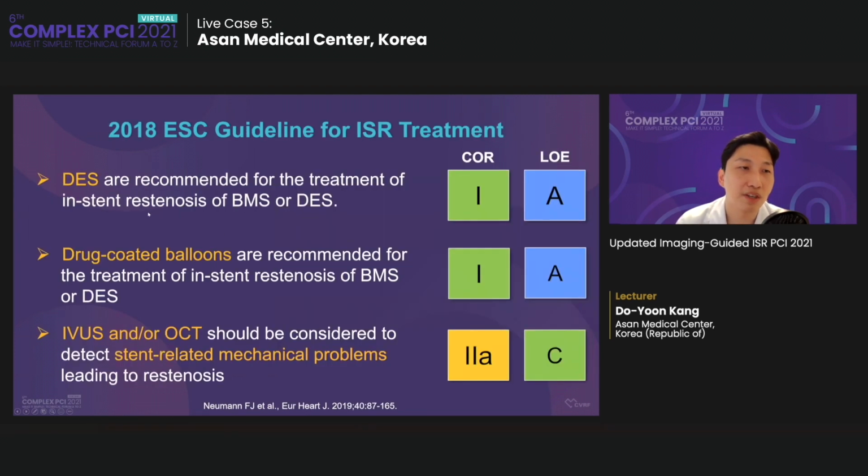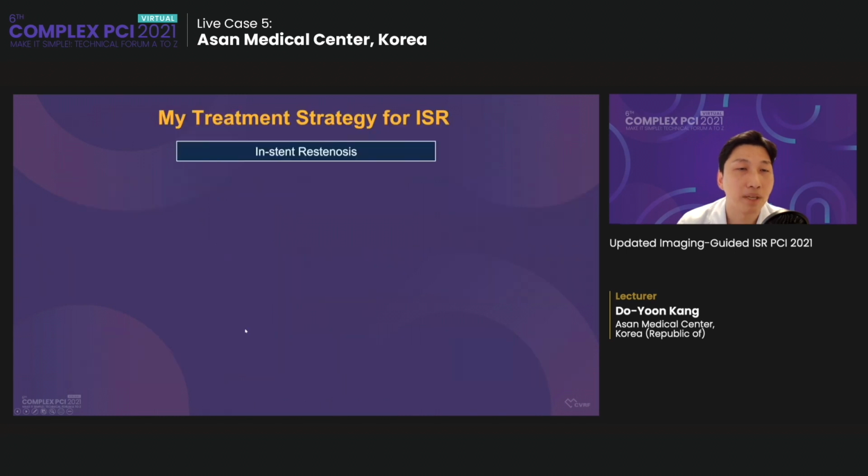Now, the guideline recommends DS and DB both in the 1A recommendation, and IVUS or OCT as the 2A recommendation to detect stent-related mechanical problems. So this is my treatment strategy.